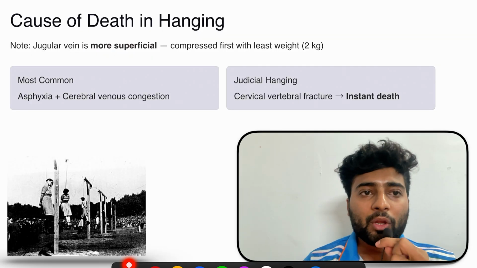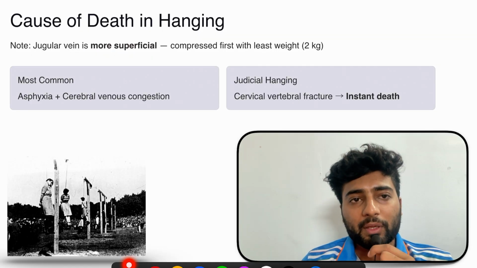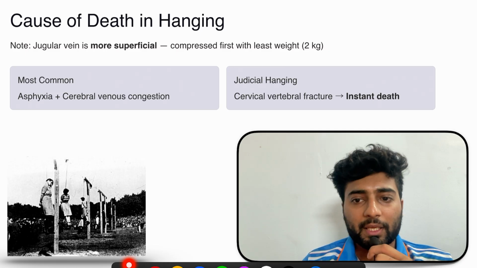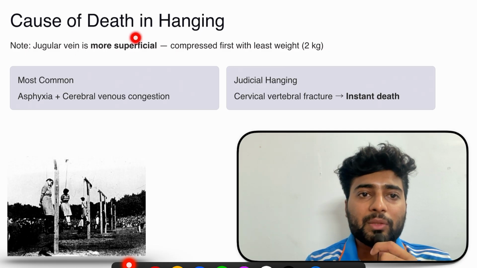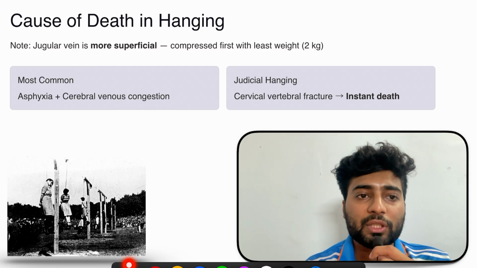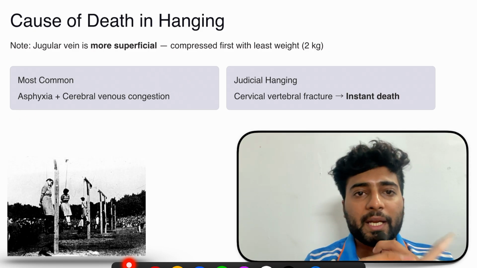Okay. Now what is the most common cause of death in hanging, right? We know that the jugular vein is the most superficial and easiest to compress, right? So we have cerebral venous congestion due to the jugular vein and asphyxia due to the trachea. So this is the most common cause of death in hanging.